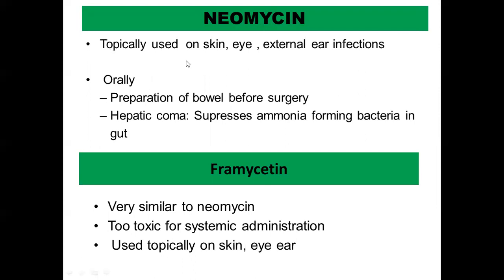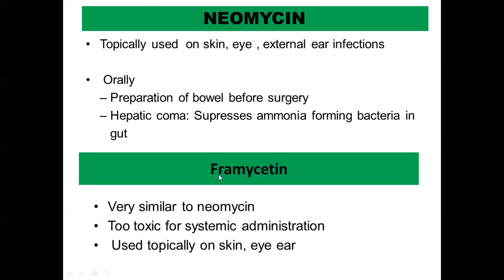Then the two drugs which are given topically are neomycin and framycetin. Topically, I told you, it is used for skin, eye, external ear infection in the form of ointments and drops and all, and also powders. And orally, as I told you earlier, it is given for sterilization of the bowel before surgery, and also to kill the ammonia forming bacteria in the gut in the case of hepatic coma. It is given here orally, but it is acting only on the GI mucosa. It is not getting absorbed. That is why it has not got any systemic action. So even though it is given orally, it is a topical action on the GI mucosa.